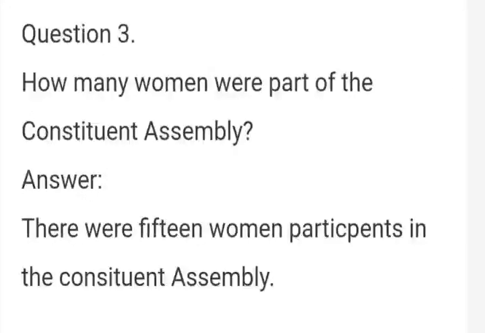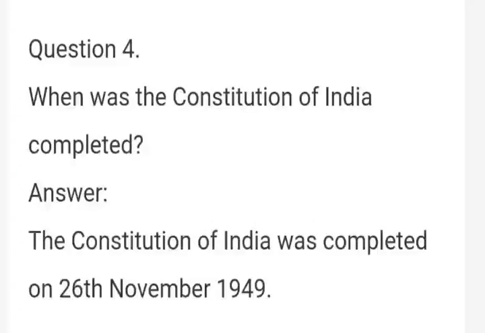Next, we are going to learn how many women were part of the Constituent Assembly. Totally 15 women were part of the Constituent Assembly. I repeat, there were 15 women participants in the Constituent Assembly. Next question, children: when was the Constitution of India completed? The Constitution of India was completed on 26th November 1949. That 26th November is celebrated as Constitution Day.